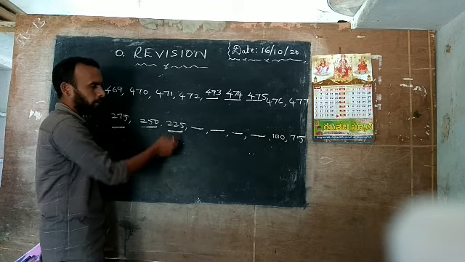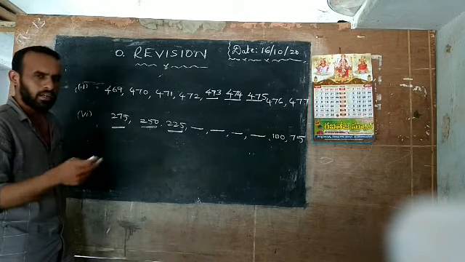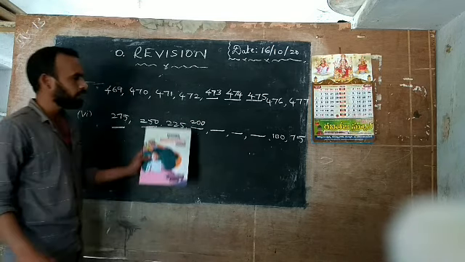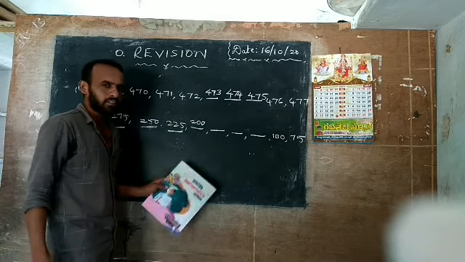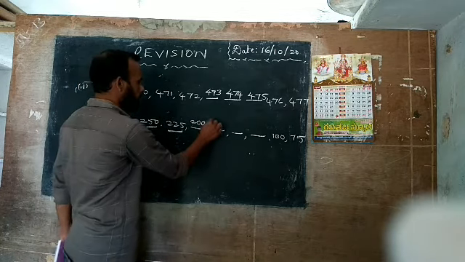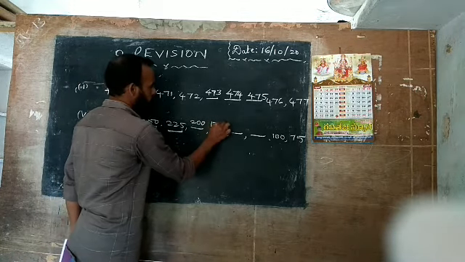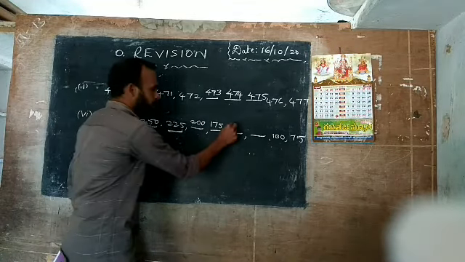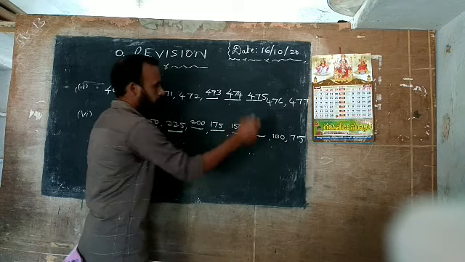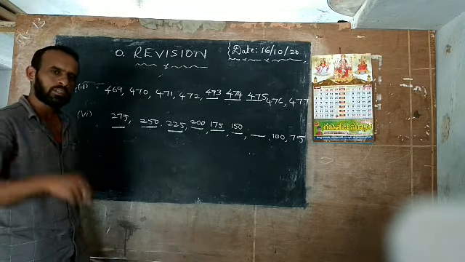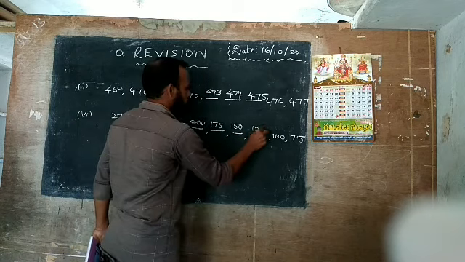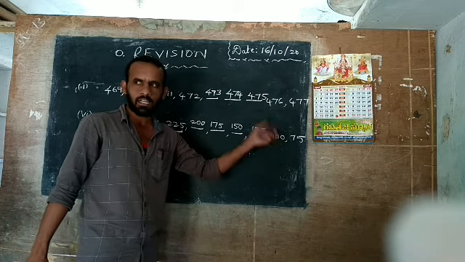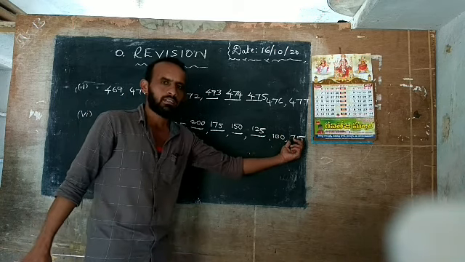Here I have 225. From this 225 subtract 25. What is the answer? 200. And from this 200 you subtract 25. You get which number? 175. From this 175 you subtract 25. What do you get? 150. From this you subtract 25, you get 125. From this 125 you subtract 25, you get 100. Then subtract 25 again, you get 75.